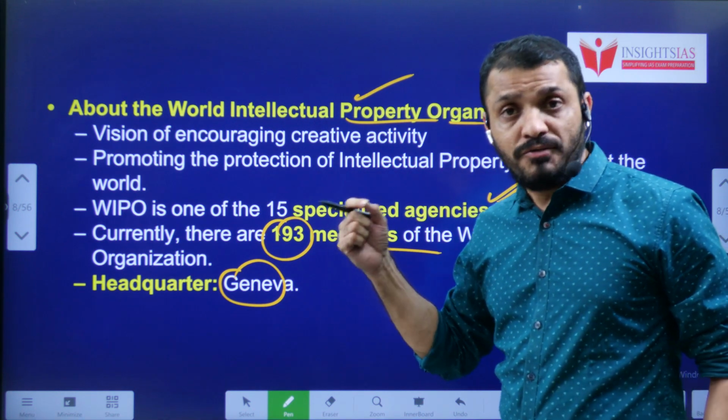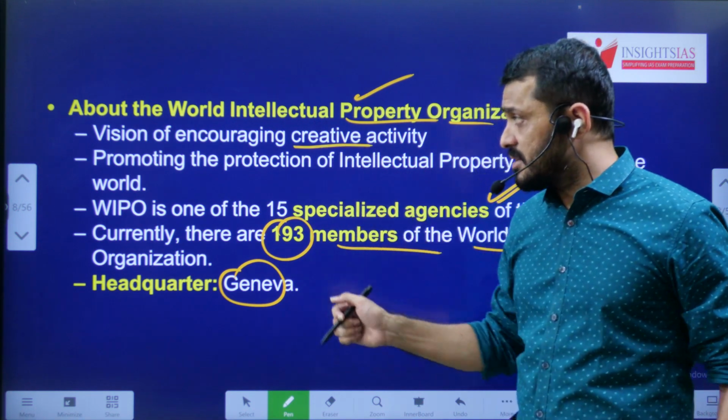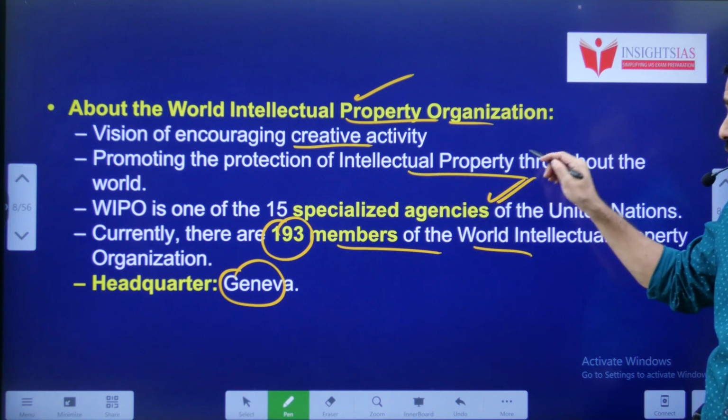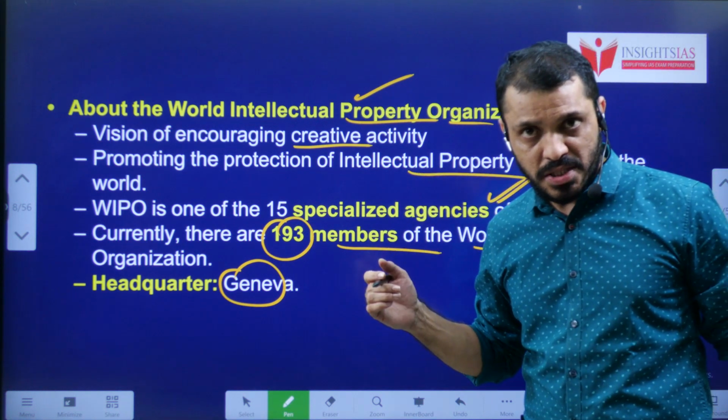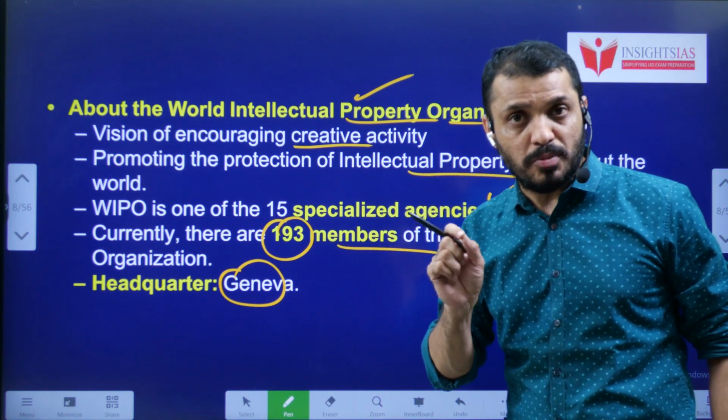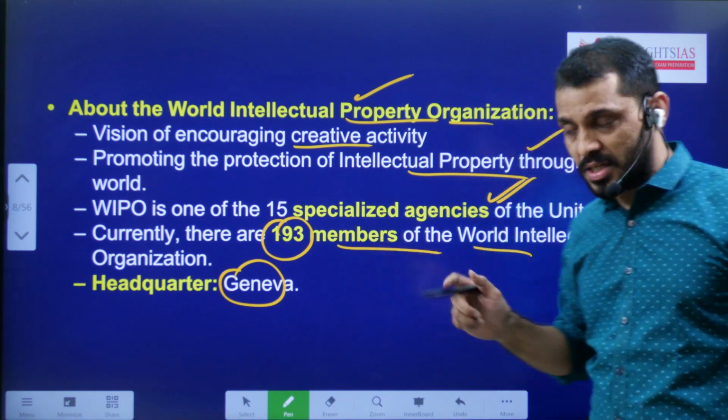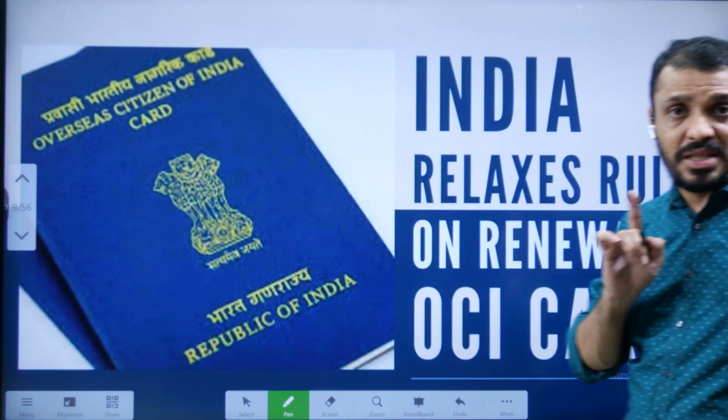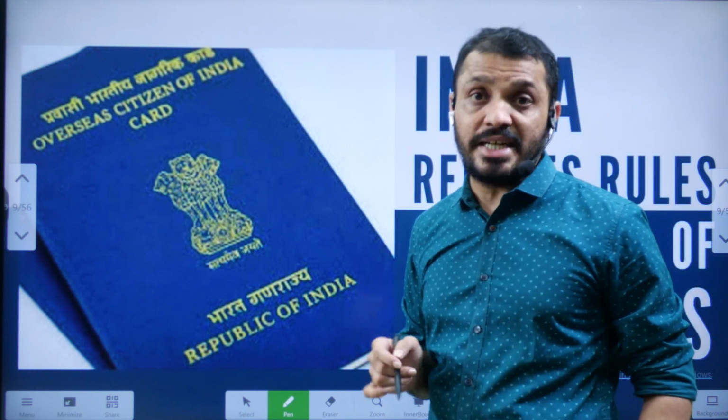What will this WIPO do? WIPO will promote creative activity. It also protects intellectual property across the nations. This is WIPO, the World Intellectual Property Organization, and its member countries. So this is the first topic, the Global Innovation Index and India's rank.